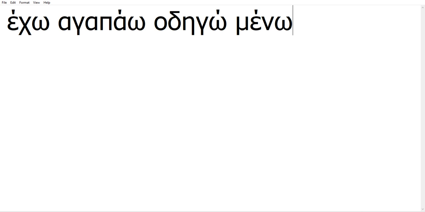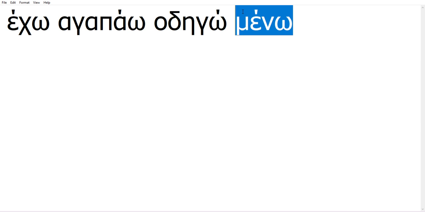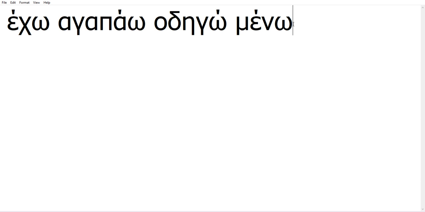Now, the way groups are separated in the Greek language is based on the stress. So notice that this verb takes the stress on the second syllable. Why do I say second syllable? It might look like the first one, right? If you count from left to right, this looks like the first one.